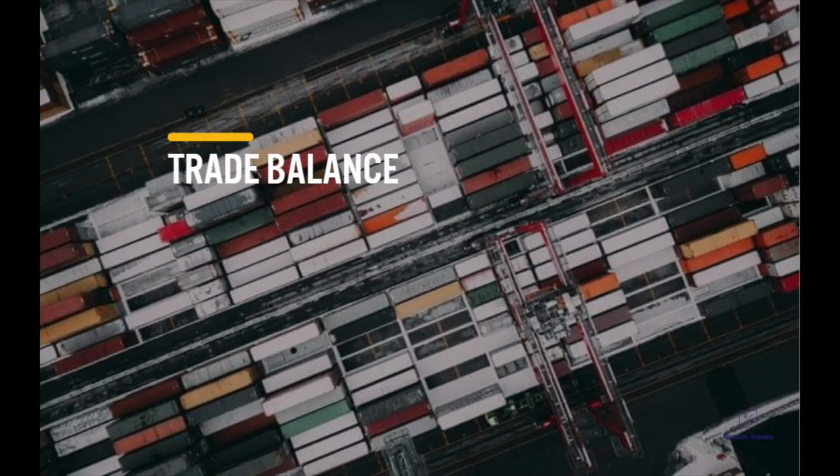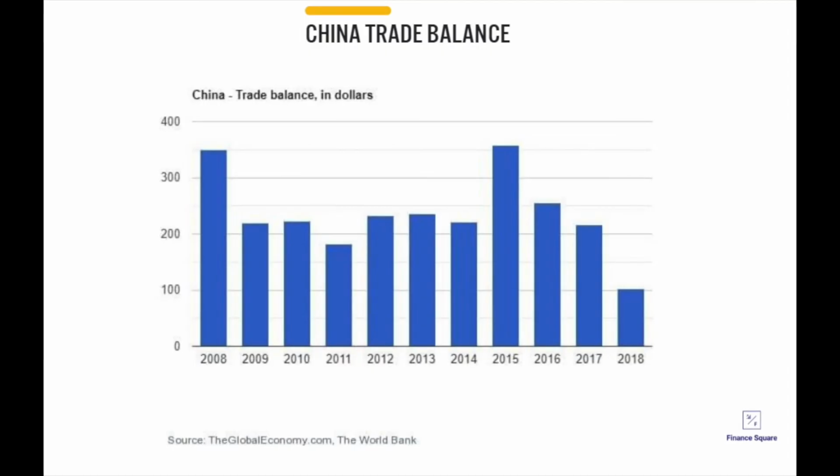Trade balance. The balance of trade is basically the difference between the value of a country's imports and exports. If it's a positive trade balance, it means that it is exporting more than it imports, and if it's negative, it means that it imports more than it exports. China trade balance. When looking at China's trade balance between 2008 and 2019, the average trade balance of China was $236 billion, which is a positive trade balance.